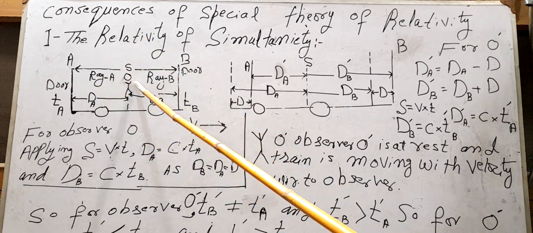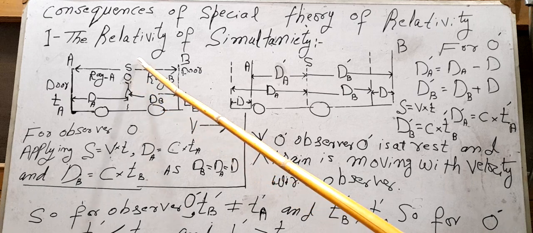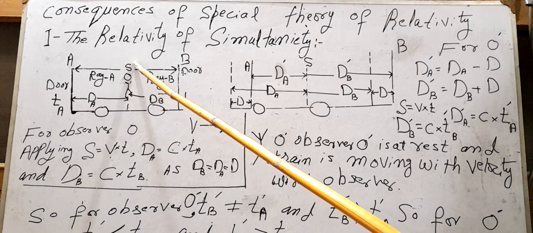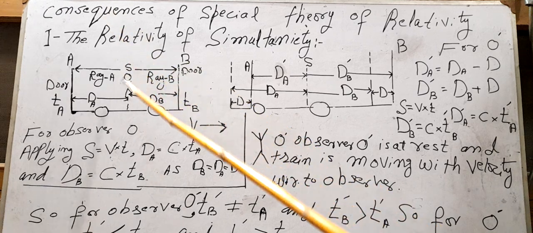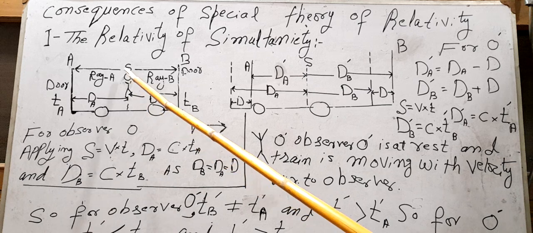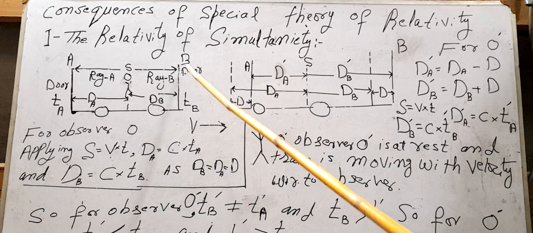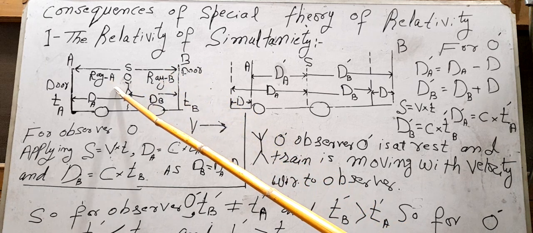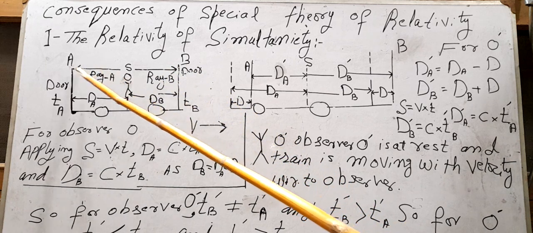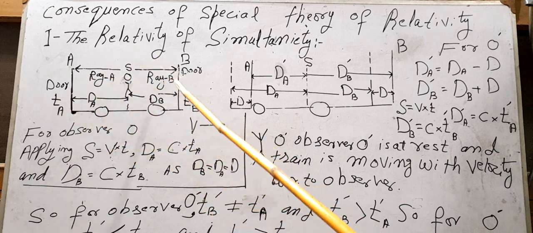Okay, when the switch of this source of light is on, the times noted by the observer O when the ray of light RB strikes door B and the ray RA strikes door A are TB and TA.